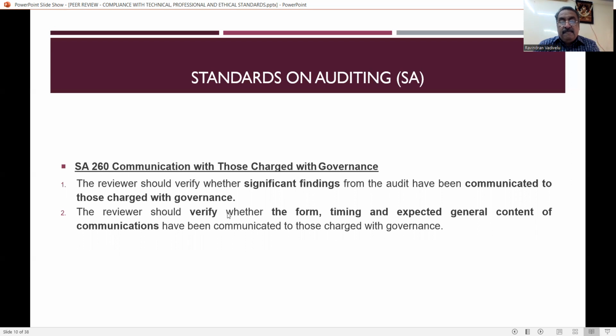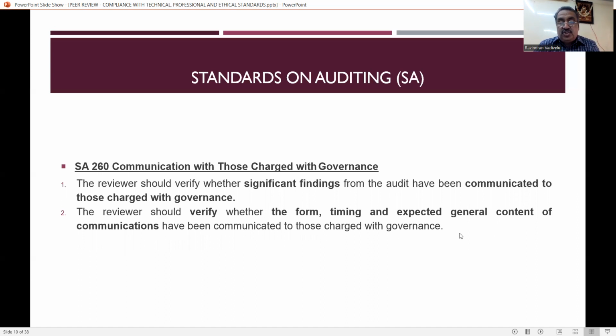The reviewer should verify whether the form, timing, and expected general content of the communications have been communicated to those charged with the governance. So that means the form, timing, and expected general content, everything has to be communicated to the person in charge.